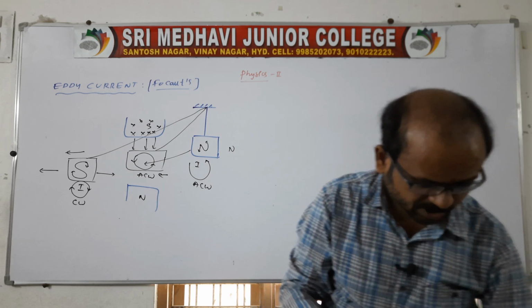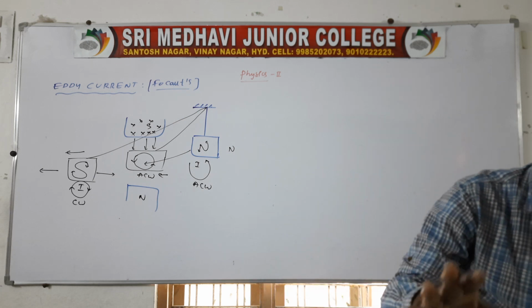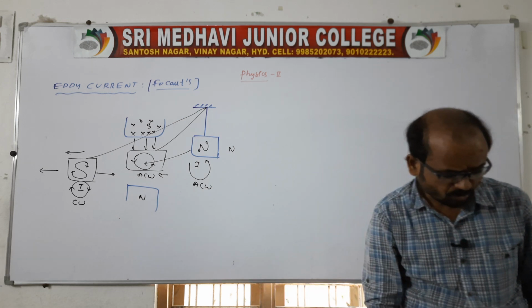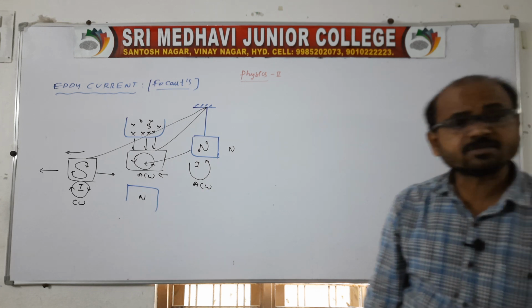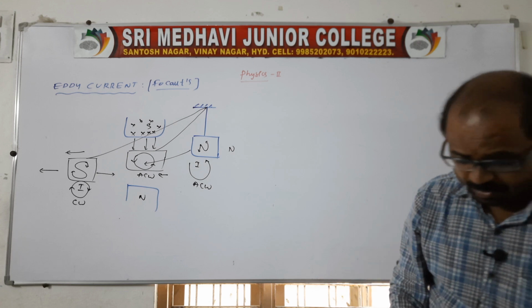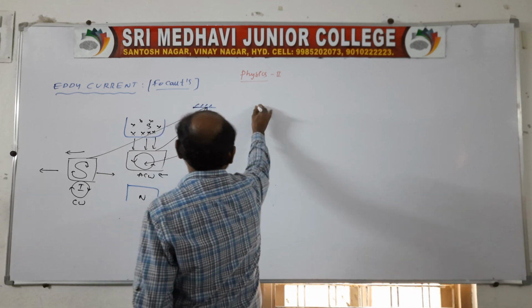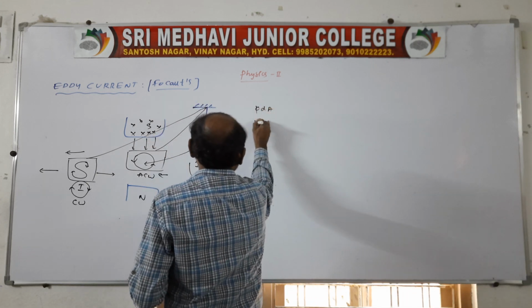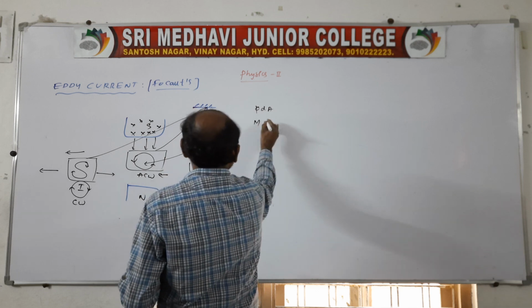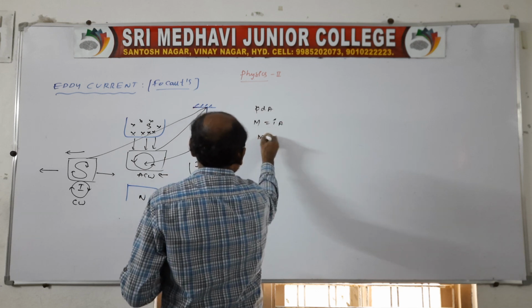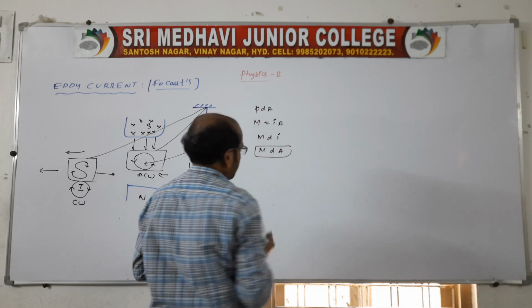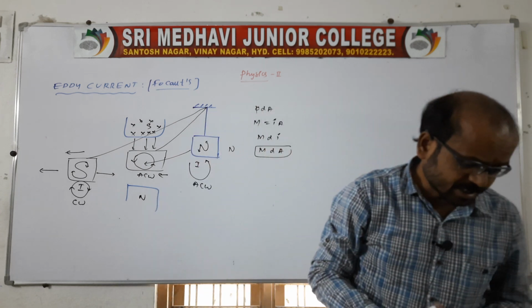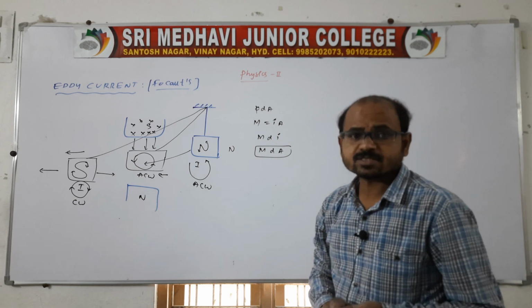You remember, this is very, very important, because they will ask one 4-mark question on this. On this basis, there will be a change in magnetic flux, which depends on area, that is, flux is directly proportional to area. The magnetic moment is also induced, M equals IA, therefore M is directly proportional to I and also to A. Because it depends on area, the magnetic moment also depends on area.